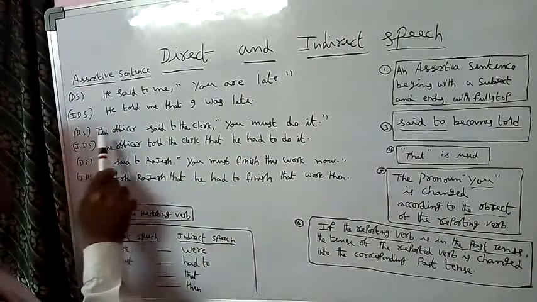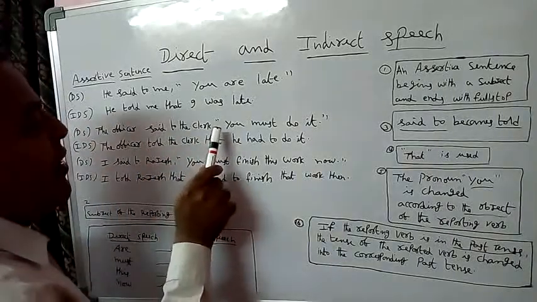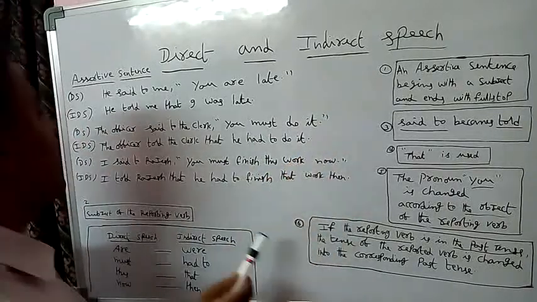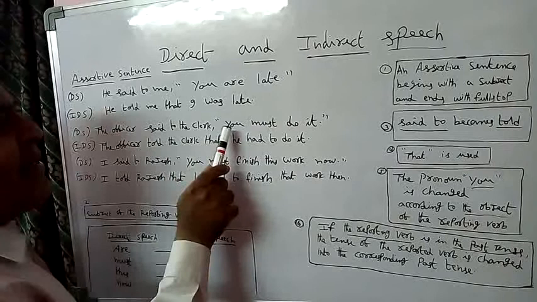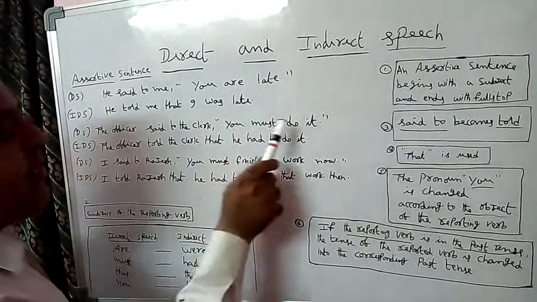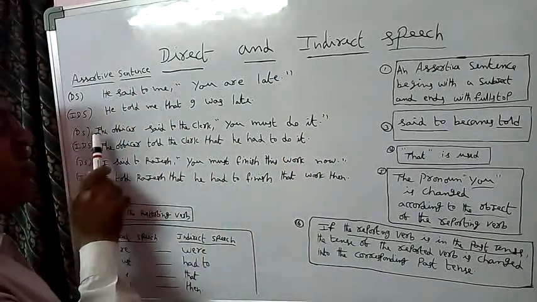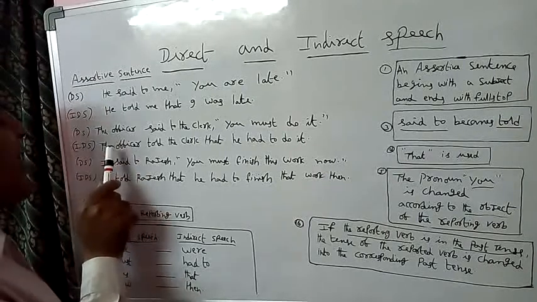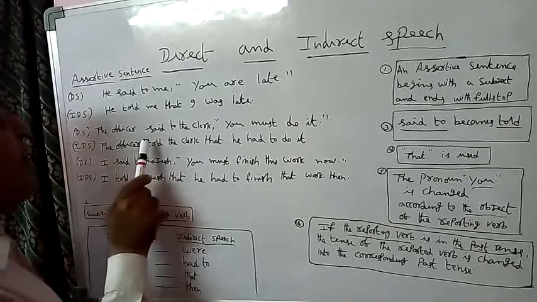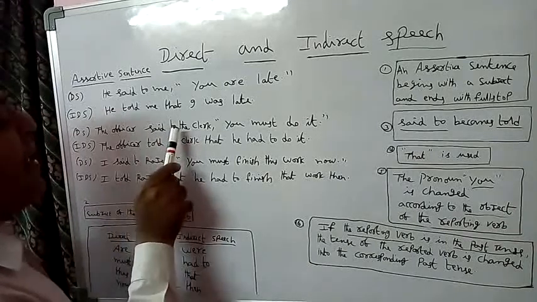Next one. The direct speech example is: The officer said to the clerk, "You must do it." Here, an assertive sentence begins with a subject and ends with a full stop. This is called an assertive sentence. Here in direct speech, the subject is the officer. In indirect speech, the same subject we must write, the officer. "Said to" becomes "told". And the object is the clerk.